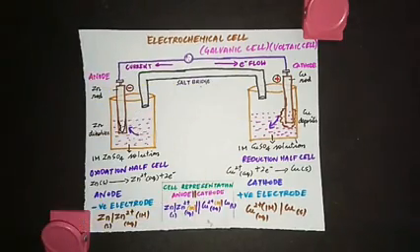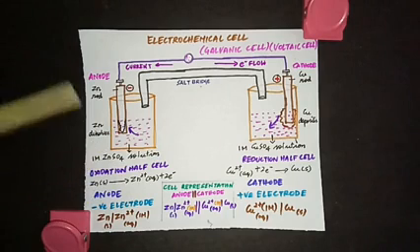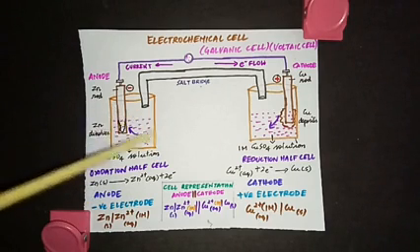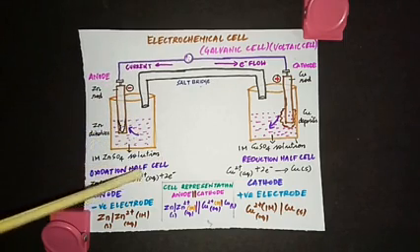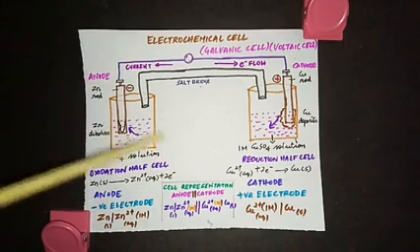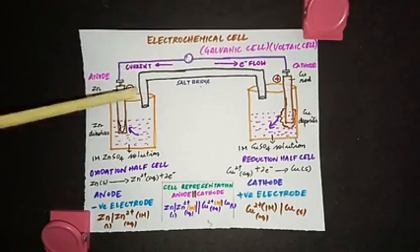Now let's see what the use of the salt bridge is. We just saw that when a cell works, electrons are released from the anode in the oxidation half cell. The positively charged Zn2+ ions will accumulate around the anode because Zn is changed into Zn2+ plus 2 electrons, and that Zn2+ is getting accumulated near the anode. So what will happen? This will prevent the outflow of electrons from the anode. It's going to stop the flow of electrons from the anode.